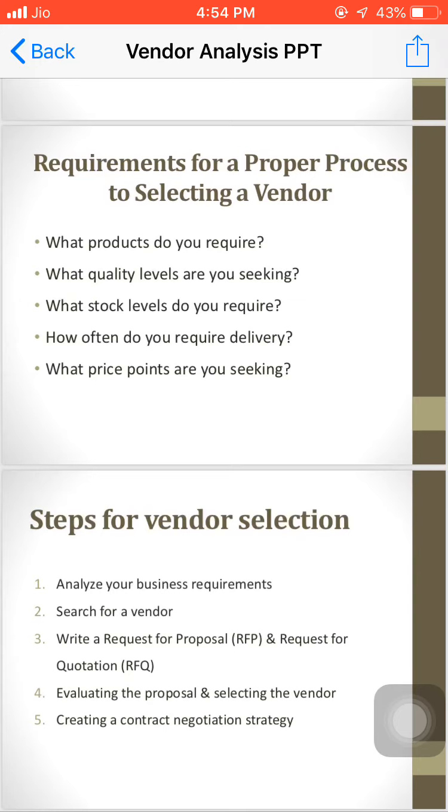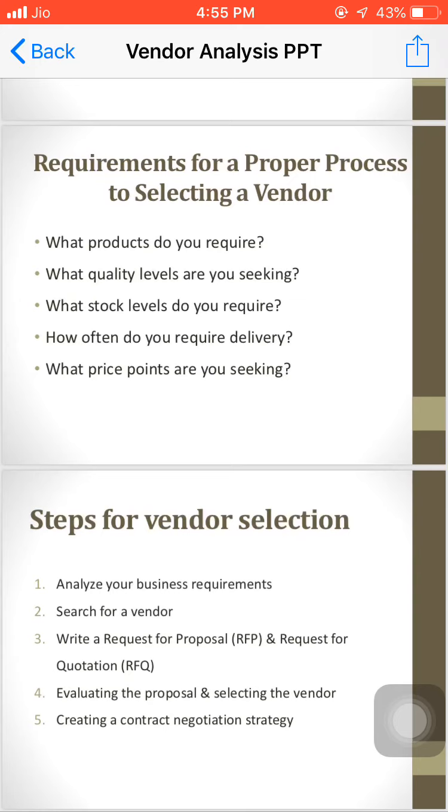Then evaluate your risk and liabilities. Risk and liabilities are very important, for example if anything happens during transportation of the material, who would be the responsible person. So a lot of risks are there, and a risk analysis should be done for this.